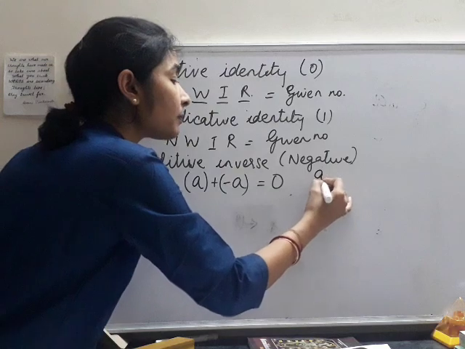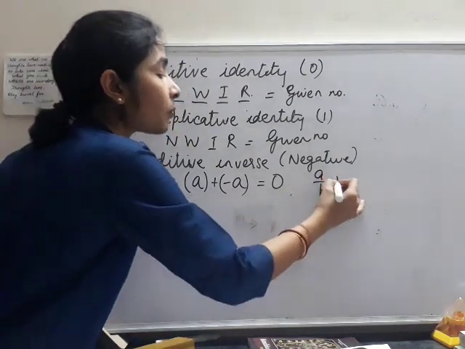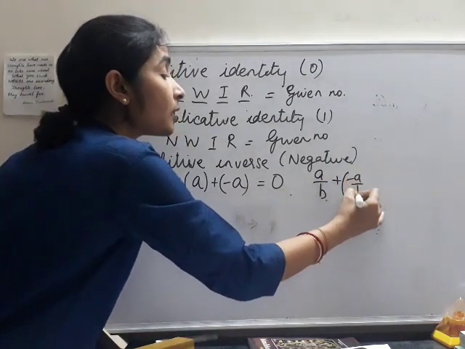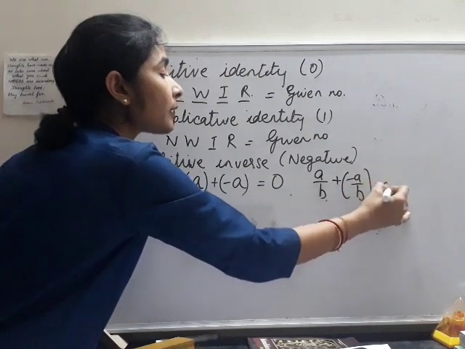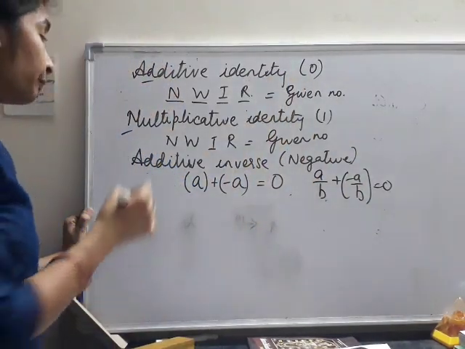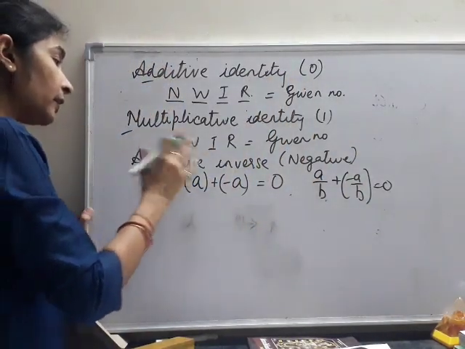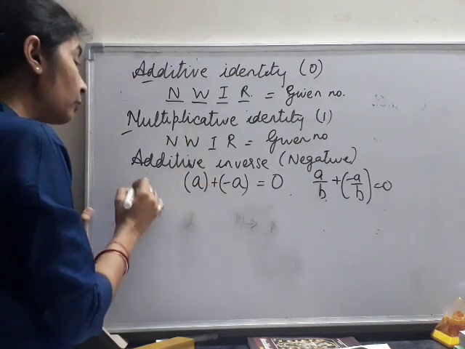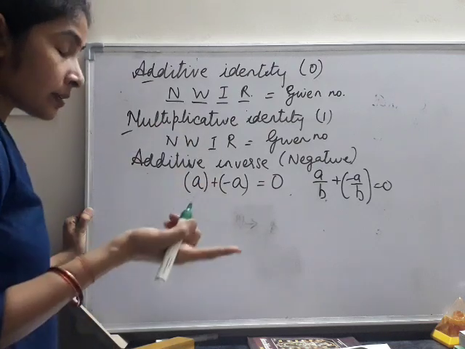In case of a rational number also, the additive inverse of a upon b is minus a upon b. If we add both of them, our answer is 0. That is the additive inverse property.